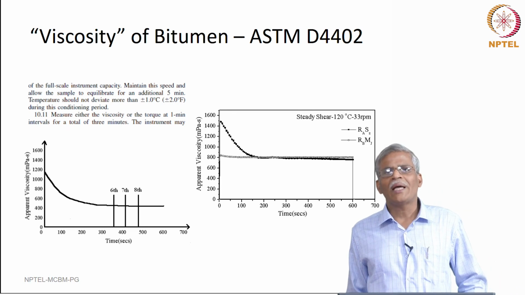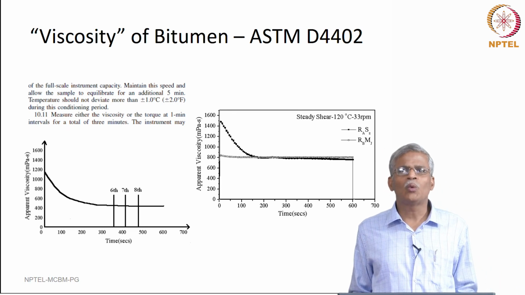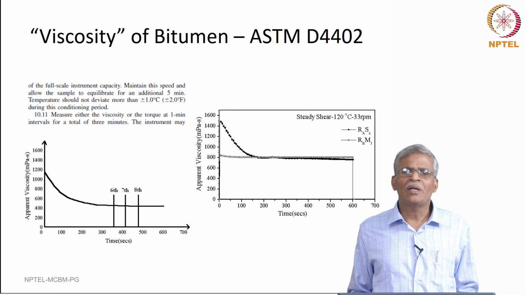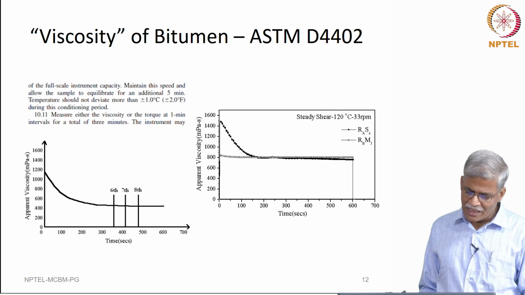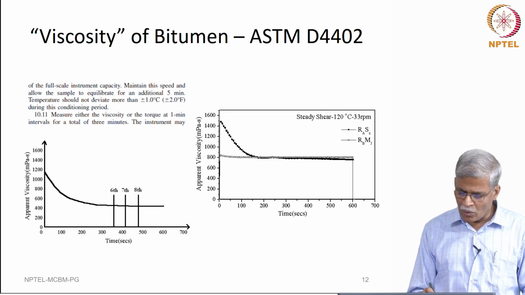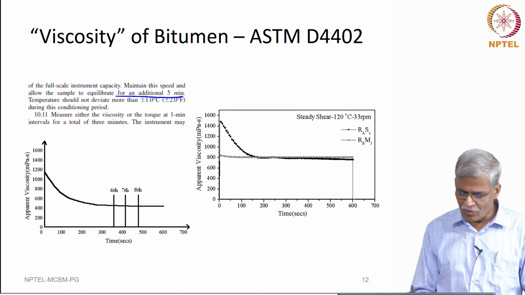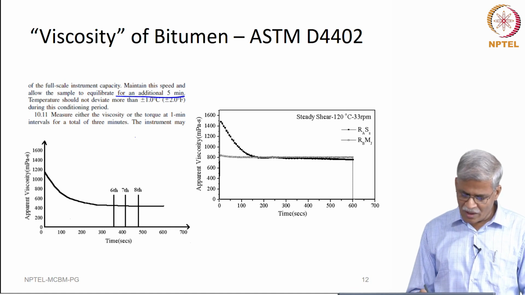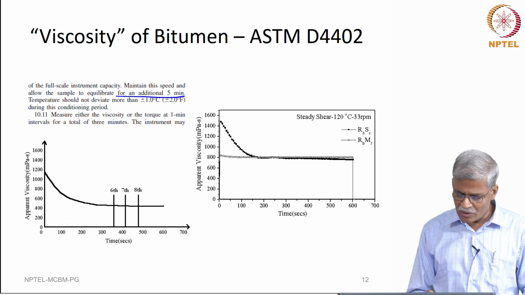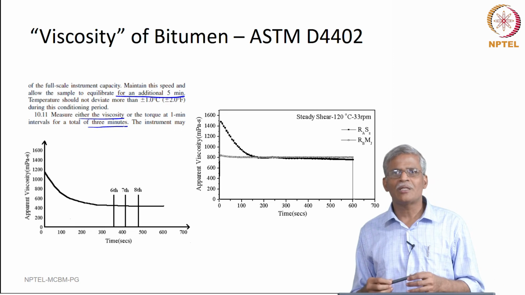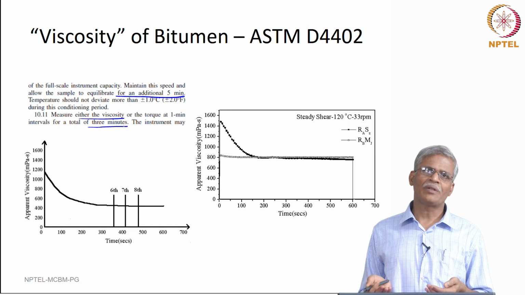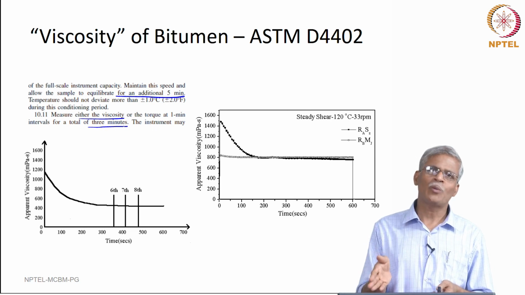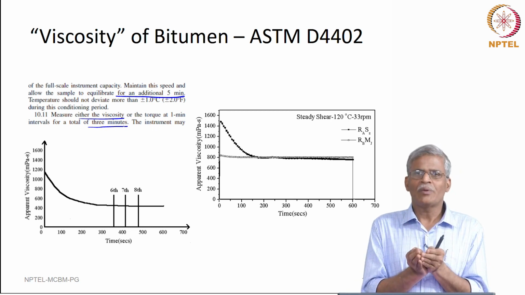Now, when we look at ASTM D4402, it talks in a very interesting way about how one should measure the viscosity of bitumen. What it says is maintain the speed and allow the sample to equilibrate for an additional 5 minutes, and we measure either the viscosity or the total torque for 3 minutes. So, what it means is you take bitumen at, let us say, any given temperature, 120 or 135 degrees centigrade. This is not the vacuum capillary type, this is for the rotational viscometer type.